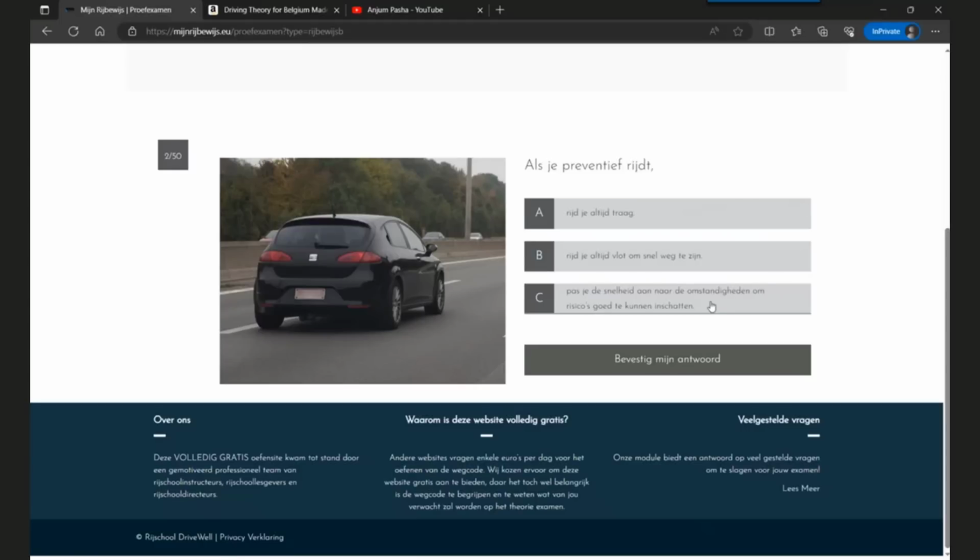The correct answer is that you should adapt your speed. Preventive riding is always adapting your speed to the road conditions and always keeping an eye out for the risks on the road. So riding slow is not advisable. Even riding fast is not advisable. You have to adapt your speed depending on the road conditions.